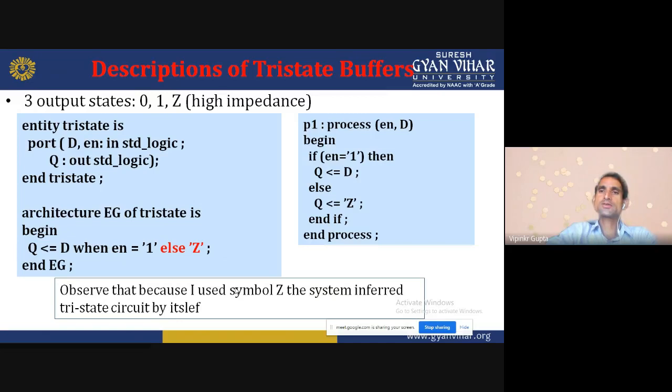P1 process enable, D. This is another type. Begin. If enable is equal to 1, then Q is equal to D, else Q is equal to Z. End process. So this is the type 1. We can write it also this way. This is the when else statement, and this is the if else statement.